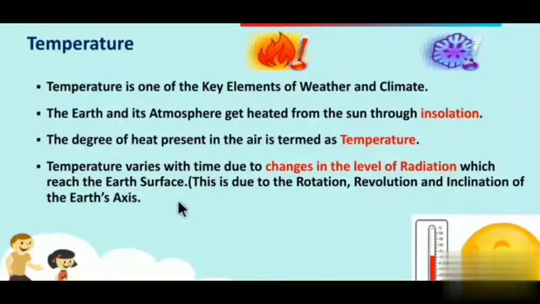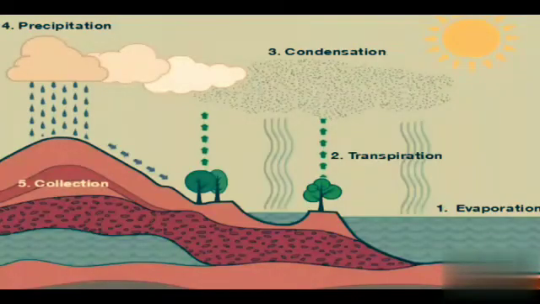Temperature varies with time due to changes in the level of radiation which reaches the earth's surface. This is due to the rotation, revolution and inclination of the earth's axis. Time to time change happens because of the revolution and rotation of the earth. Next one, see the picture. The temperature influences the level of humidity.